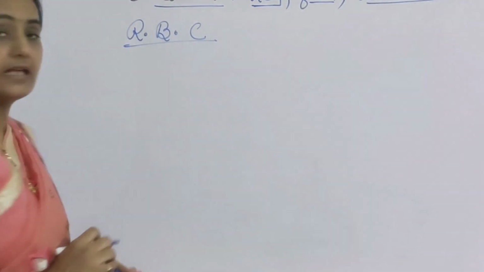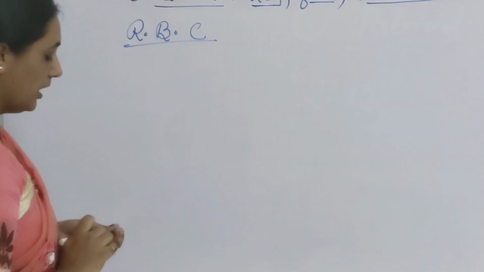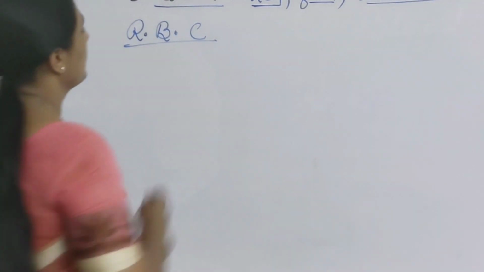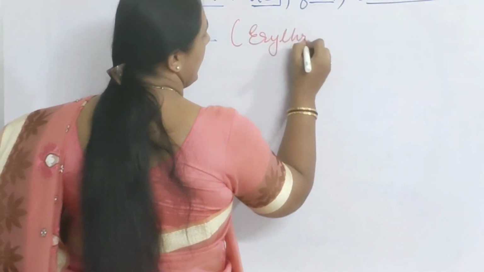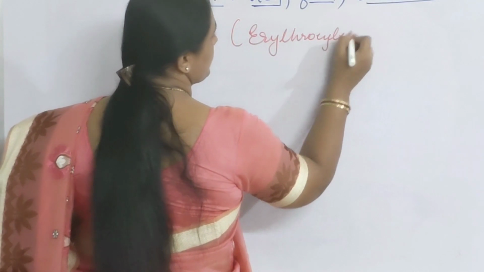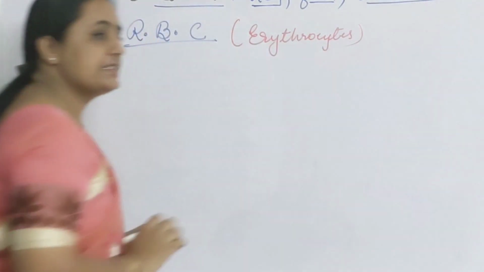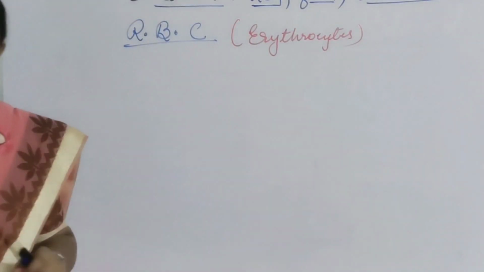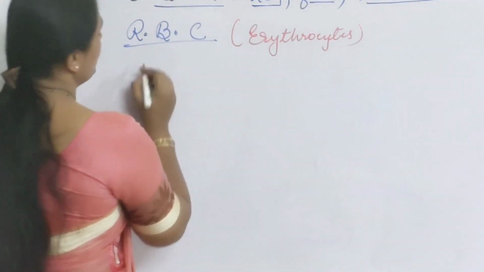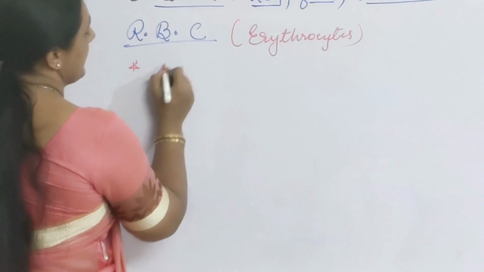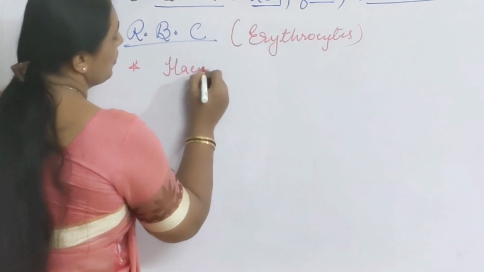RBC, called red blood corpuscles, is also commonly called erythrocyte. RBCs are responsible for giving red color to blood. Red color to blood means RBCs are rich with the pigment hemoglobin.